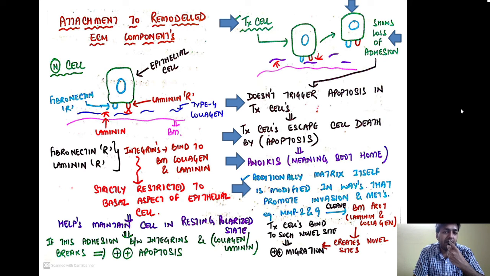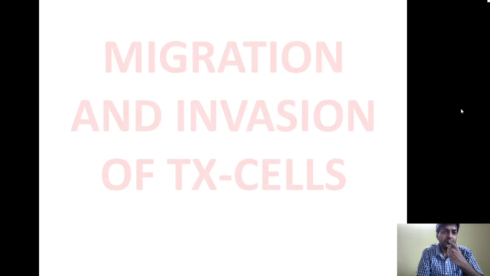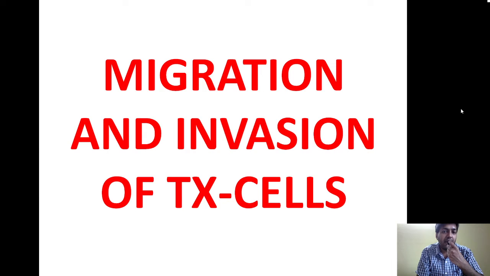Additionally, remember, the matrix itself is modified in ways that promote invasion and metastasis. For example, matrix metalloproteases 2 and 9 cleave the basement membrane proteins, laminin and collagen, and once they cleave these proteins, they create novel sites, which help the tumor cells bind to them and stimulate the migration of the tumor cells. The next important step, the fourth, is migration and invasion of the tumor cell.